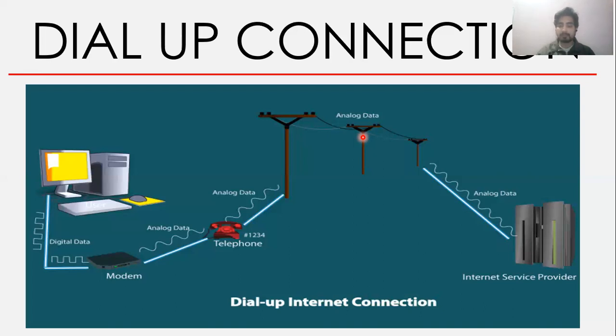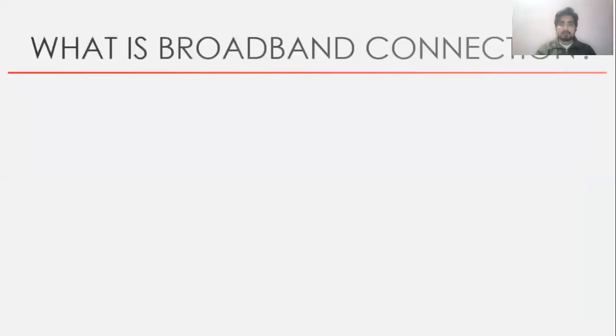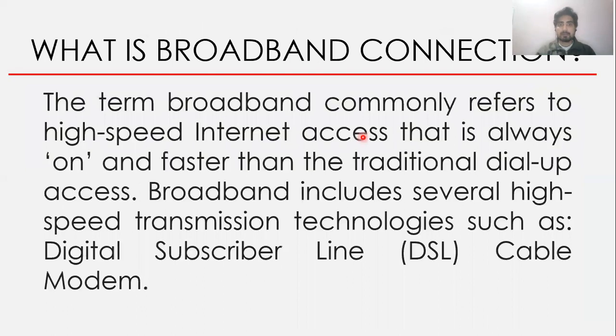Now we use broadband connection. So now let's understand what is broadband connection. The term broadband commonly refers to the high-speed internet access that is always on and faster than the traditional dial-up access. Broadband includes several high-speed transmission technologies such as digital subscriber line, DSL, and cable modem.